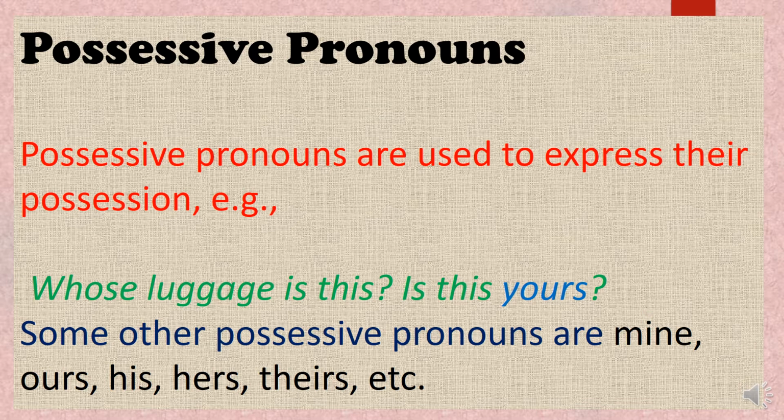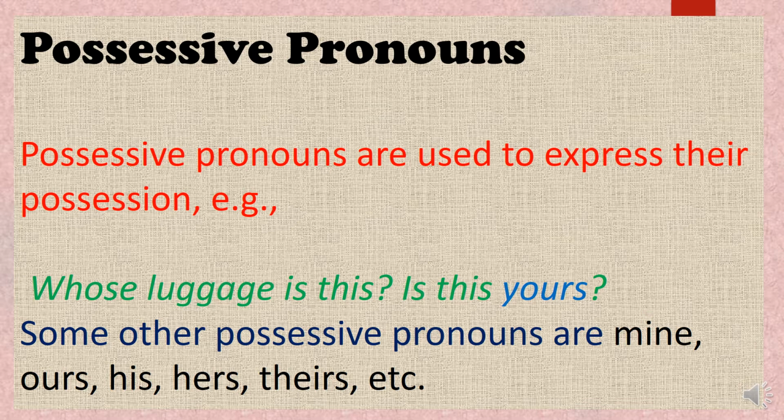Now, coming to the last kind of pronoun, possessive pronoun. This pronoun is a part of personal pronoun also, but it is alone a category also. It stands alone as a kind of pronoun as well. So possessive pronouns are used to express possession. For example, whose luggage is this? Is this yours? So here possession is shown.